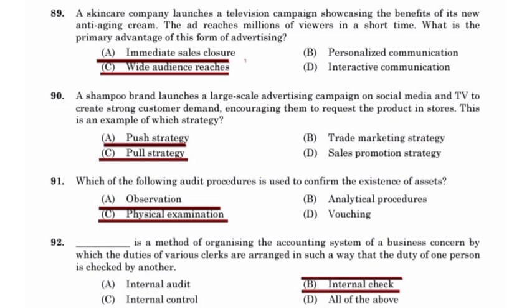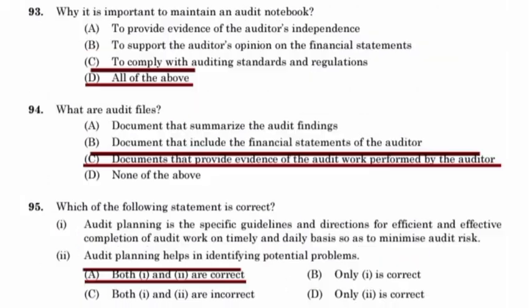Internal check is the method of organizing the accounting system of a business concern by which the duties of various clerks are arranged in such a way that the duties of one person are checked by another. Why is it important to maintain an audit notebook? To provide evidence of the auditor's independence, to support the auditor's opinion on the financial statements, to comply with auditing standards and regulations. What are the audit files?